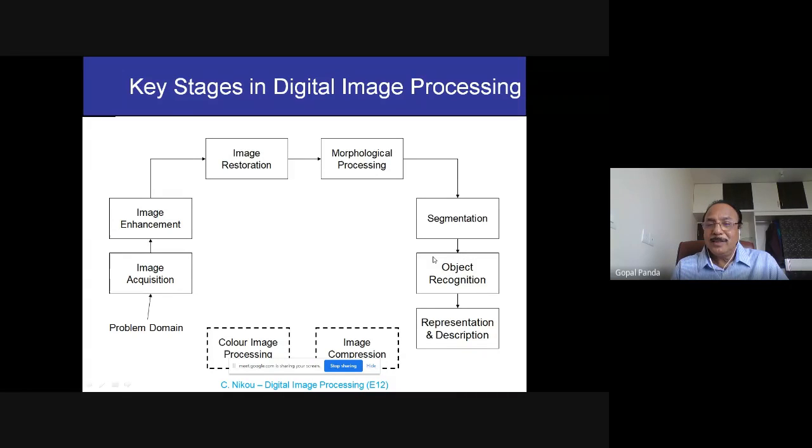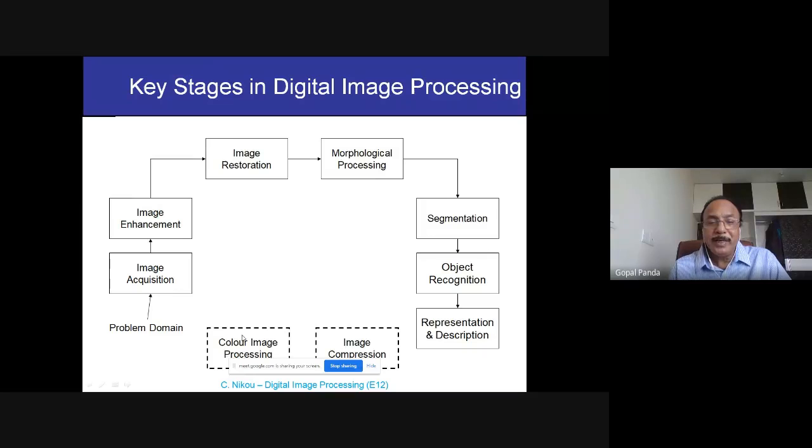Then we go for object recognition, and after object recognition, representation and description. In each of these stages, different types of statistical and mathematical reasoning, analog processes, and various other principles are followed, which you will go through once you are using an image processing software, to see how the particular software handles these important themes in various ways.